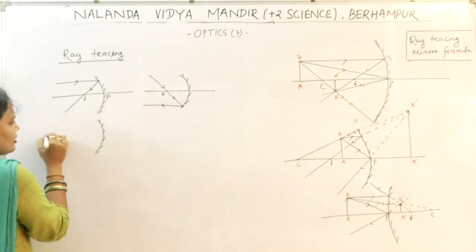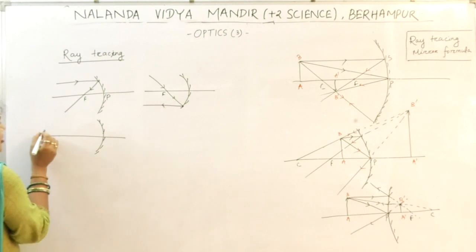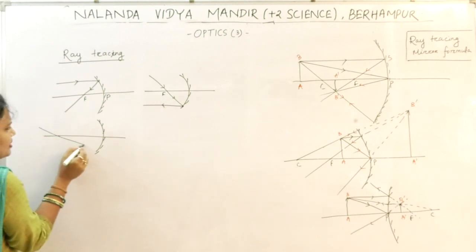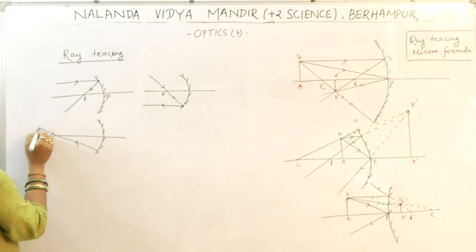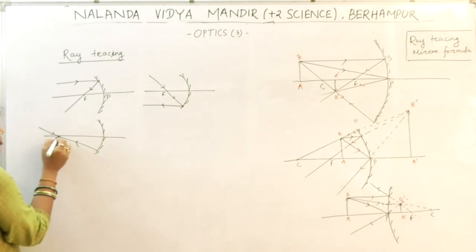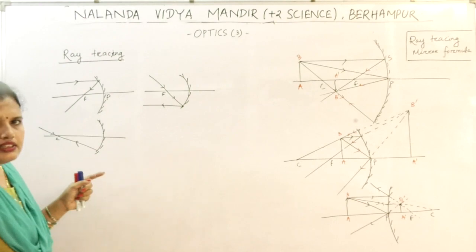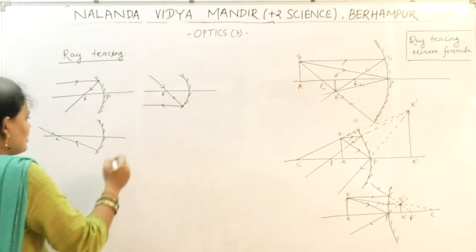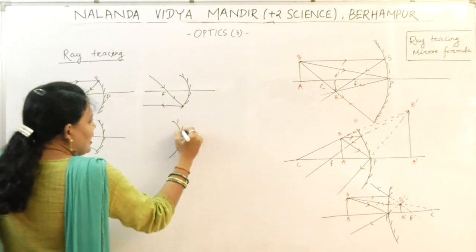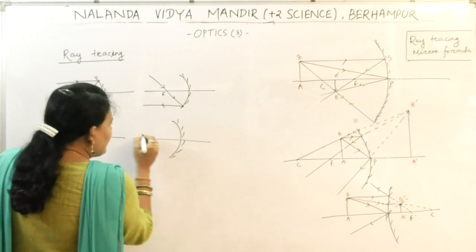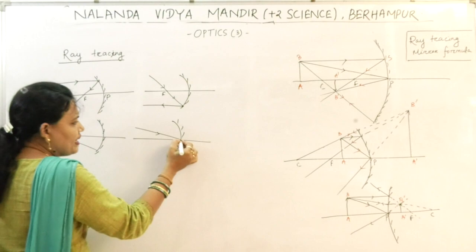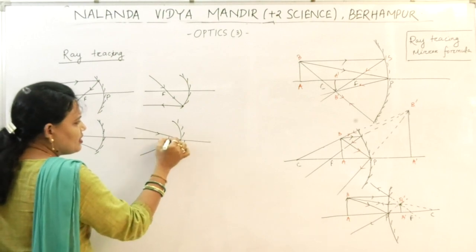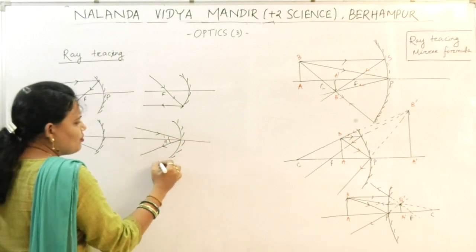If a ray passes through the center of curvature, then after reflection it will pass along the same path. That means the incident ray and the reflected ray are along the same path. Next, a ray incident making some angle with the principal axis gets reflected with the same angle, I equal to R.